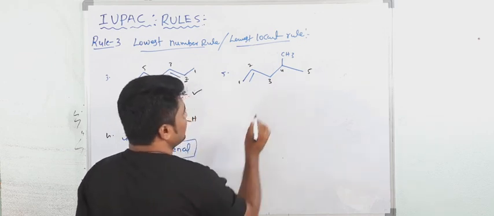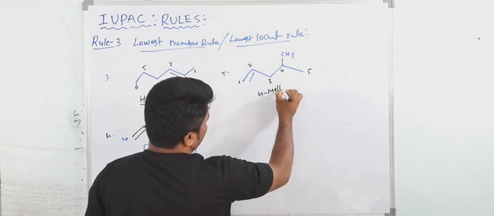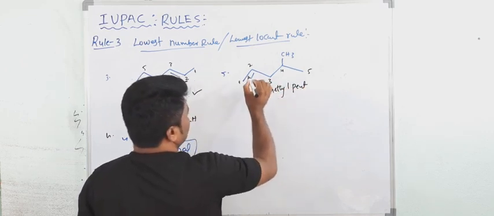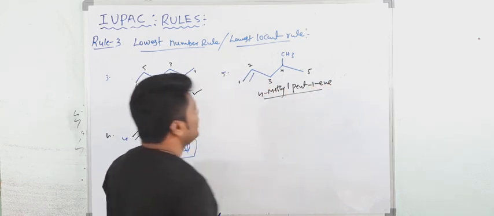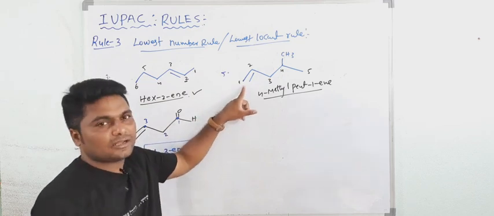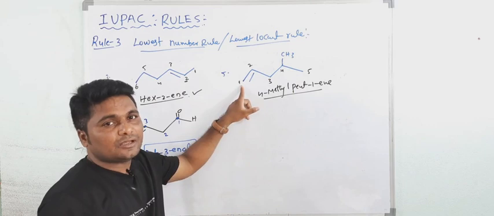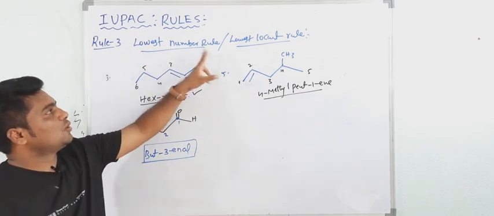So what would be the name here? See, at the 4 position one methyl is there, 4-methyl. Total 5 carbon, pent. Double bond is at 1, so 1-ene. Understood here? The double bond gets a higher priority than the substituents, so it must get the lowest possible number. Okay, this is our lowest number rule.